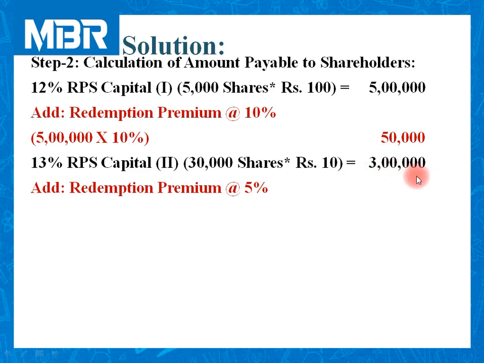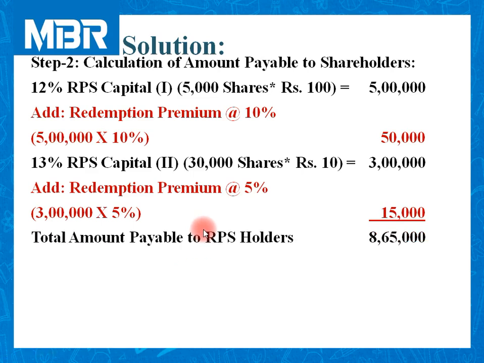So on 3 lakhs rupees of capital, 5% premium is equal to 15,000. In this way, the company has to redeem a total amount of 8,65,000.